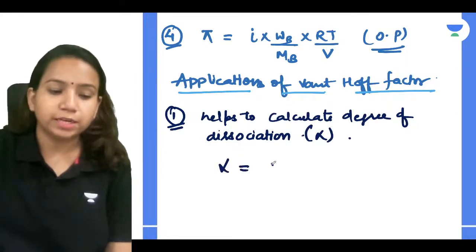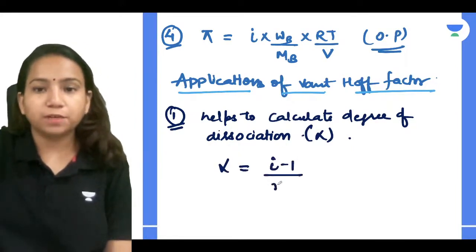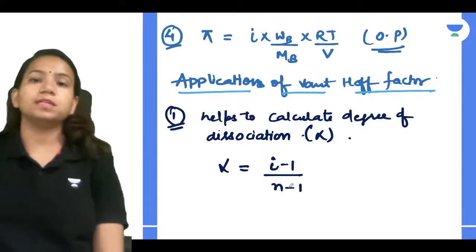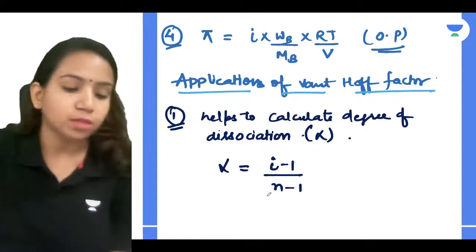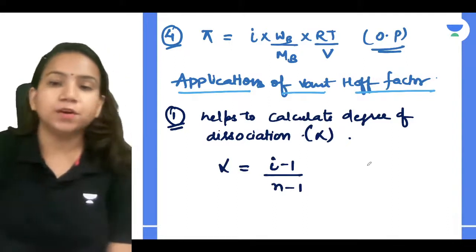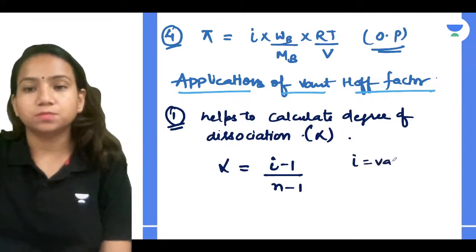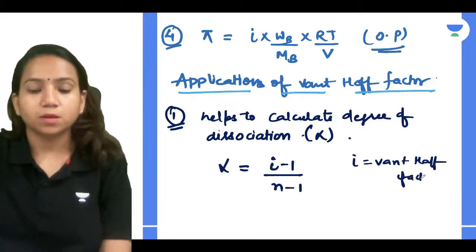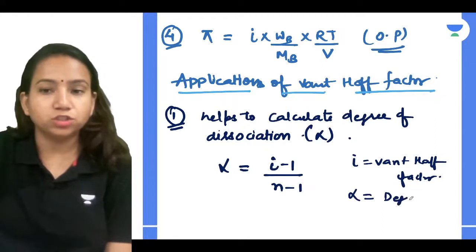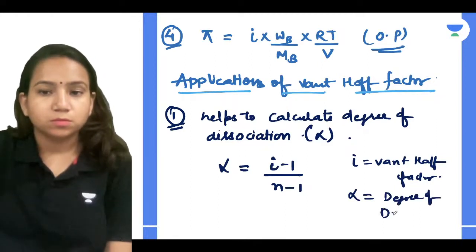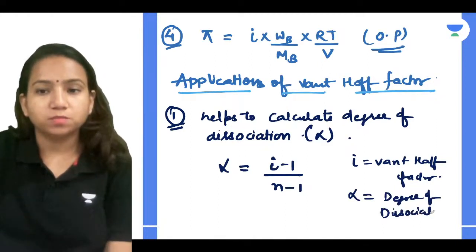So alpha, you can get it as i minus 1 divided by n minus 1. Correct, guys? Very good. What is here? i is van't Hoff factor. Alpha is the degree of dissociation of solute.